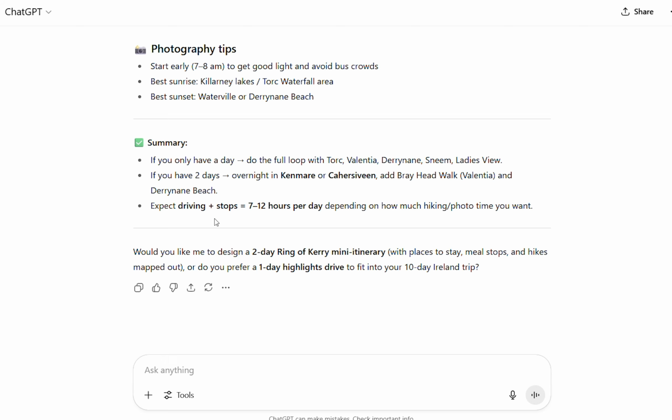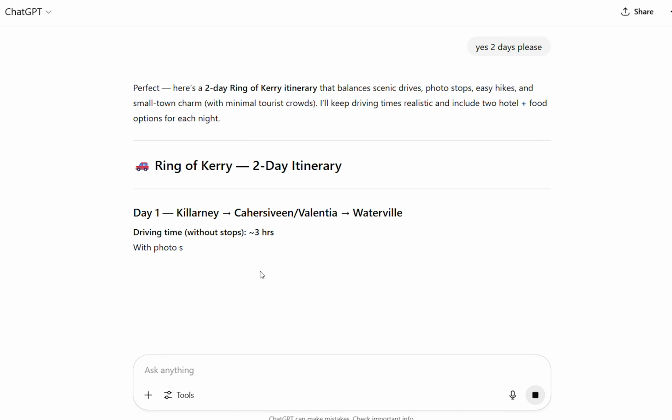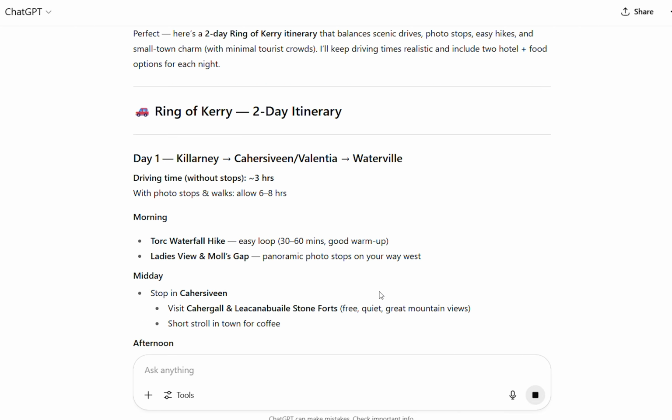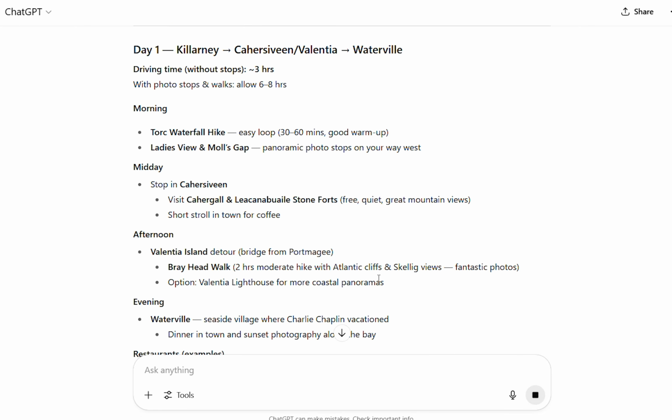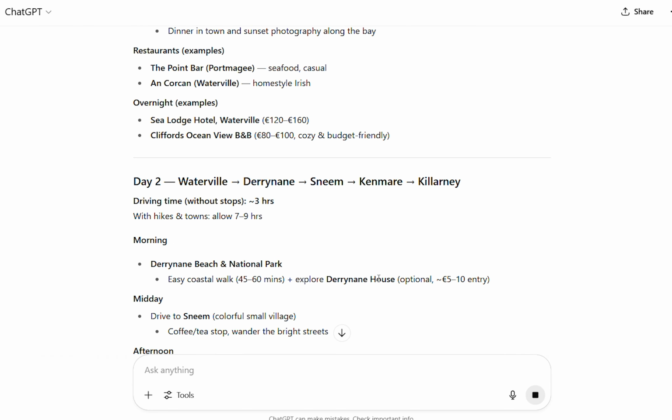Okay. Would you like me to design a 2-day Ring of Kerry mini itinerary? Yes, 2 days, please. And then it told me what to do day 1, morning, midday, afternoon, and evening. And then it gave me day 2.